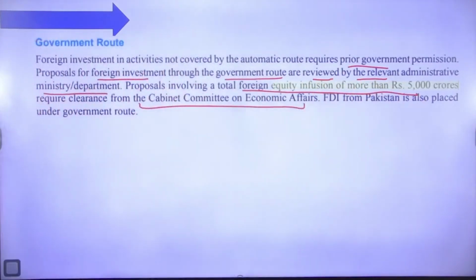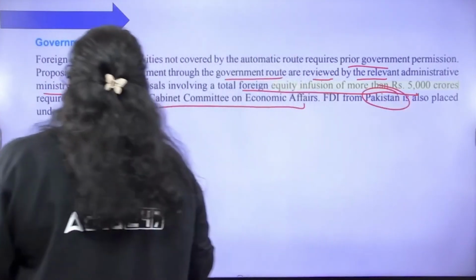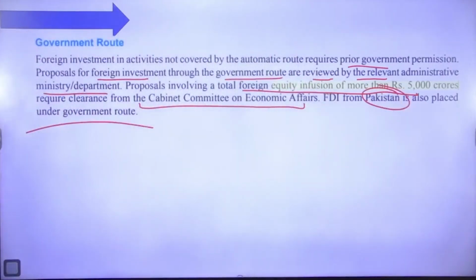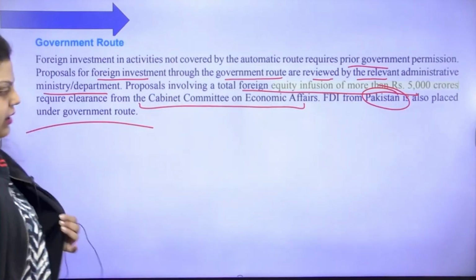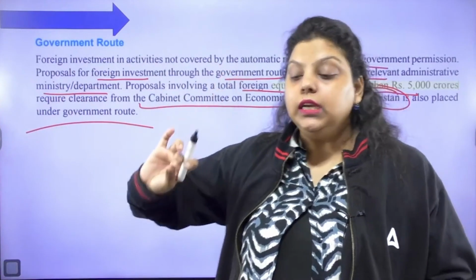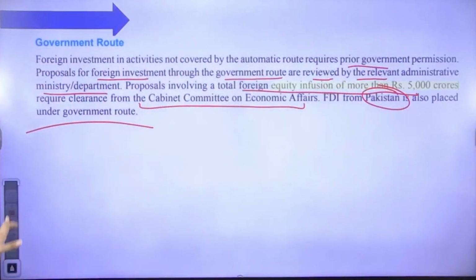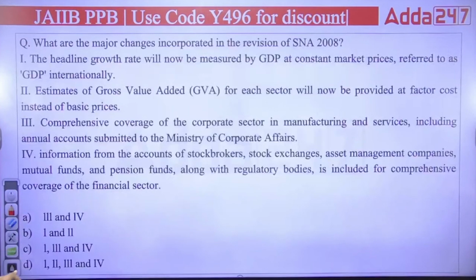And if the FDI is coming from Pakistan, it will always come to India through the government approved route. So only two routes are there in FDI, automatic and government approved route.